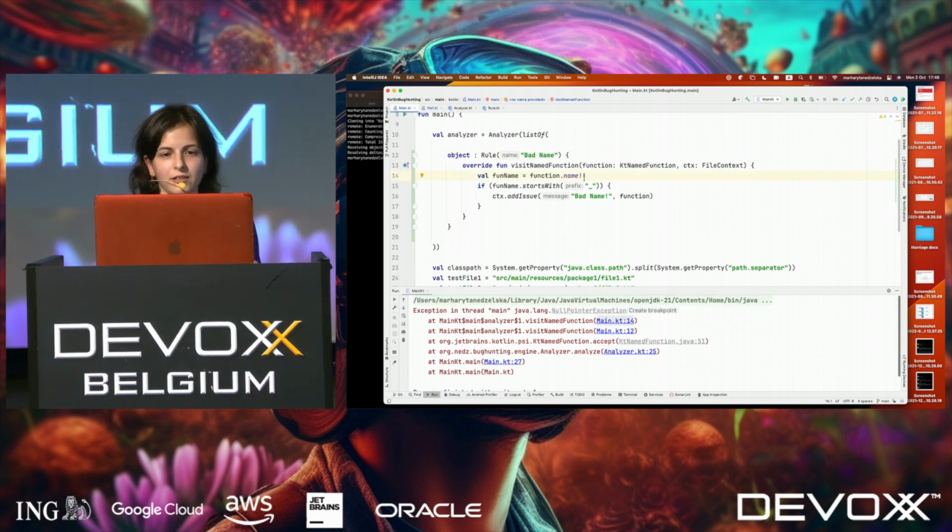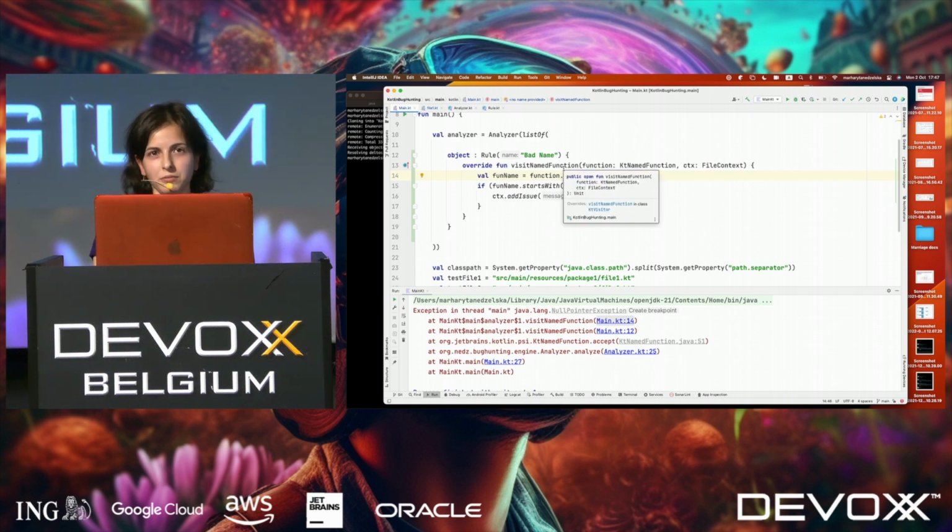If you go and check, it fails here with null pointer exception. Okay, now it's time to step back and ask ourselves why we put this non-null assertion here. Because we, like sane people, thought that if we visit named function, it means that this is a function with a name. However, that's not true.